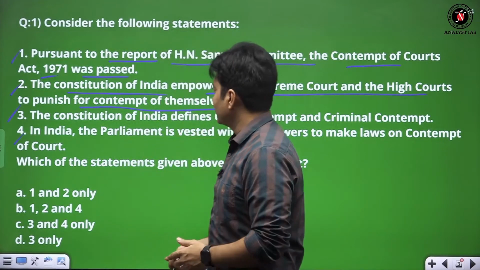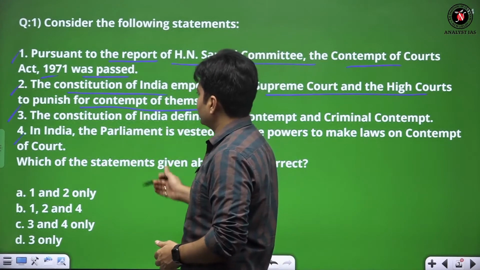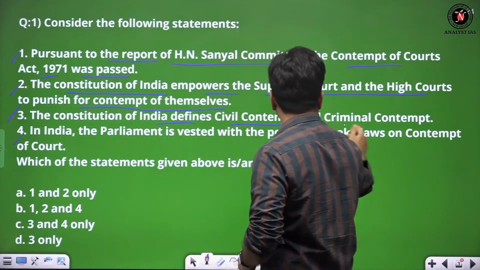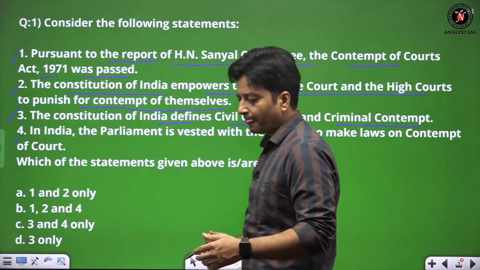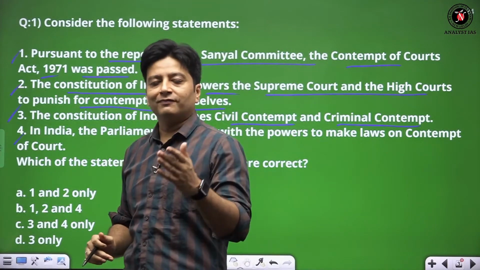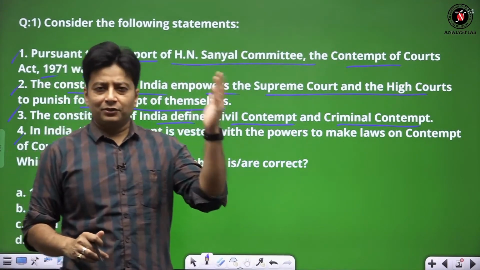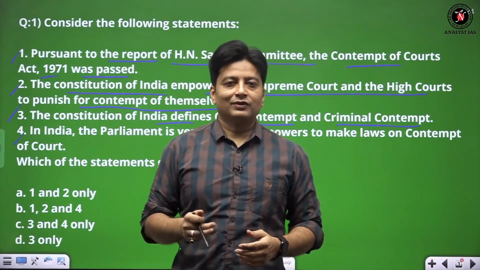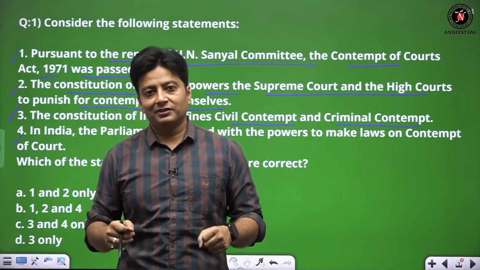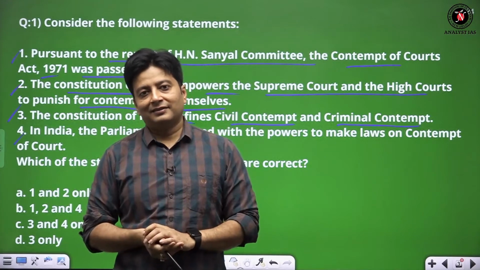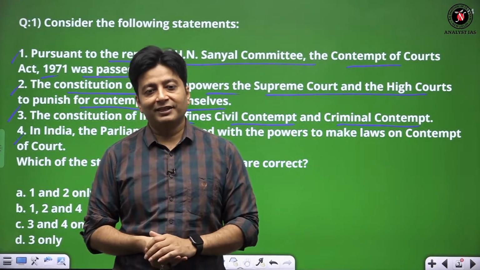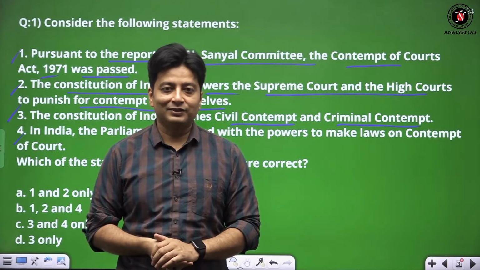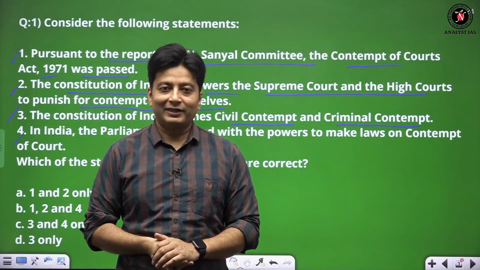Now the third statement: the Constitution of India defines civil contempt and criminal contempt. Basically, you can recall a scenario from Corona time when the Chief Justice of India was photographed without a helmet, and it was objected to by a very famous lawyer belonging to one political party.